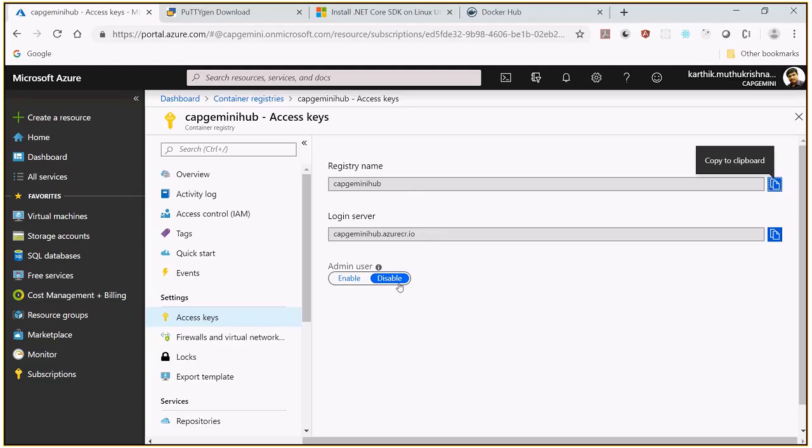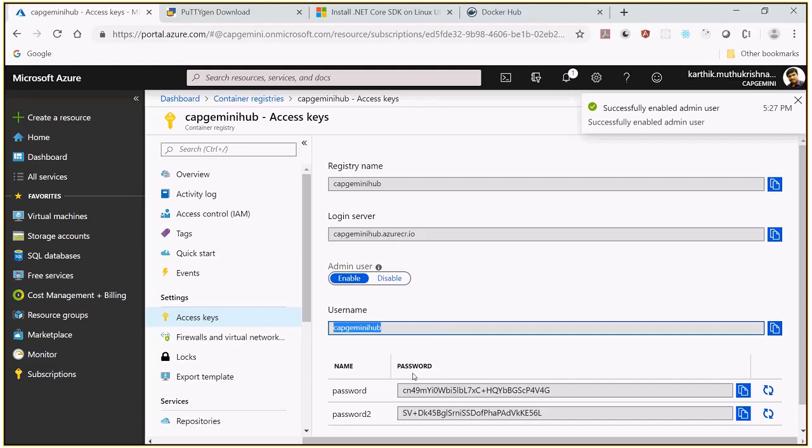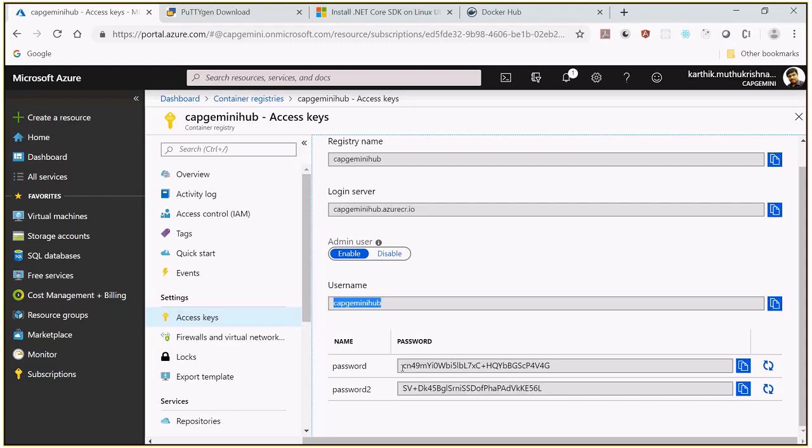Let me enable it, because it is very critical, right? Nobody, just because they know Capgemini hub, should be able to take from there. I'm enabling this. Let me see the username. The username is Capgemini hub and it gives a password. Those who are given this password, only they can pull and push images into this hub, otherwise they cannot. So the important thing here is the login server. Let me just take a notepad and note this important part.